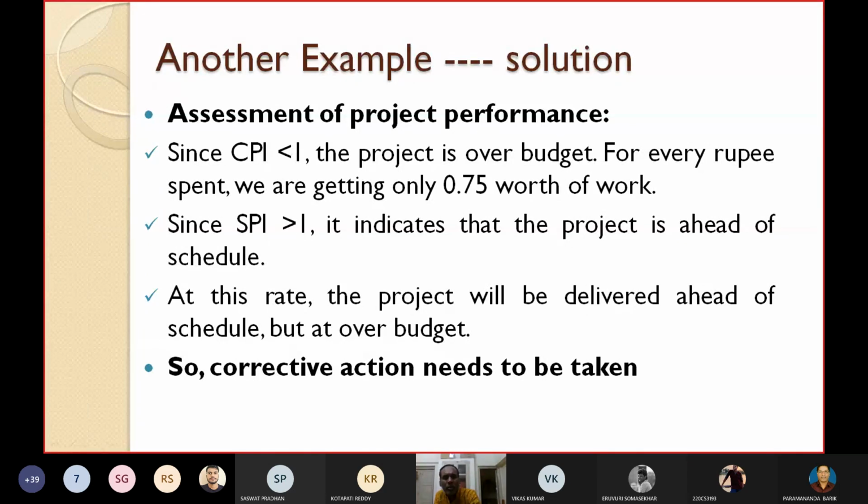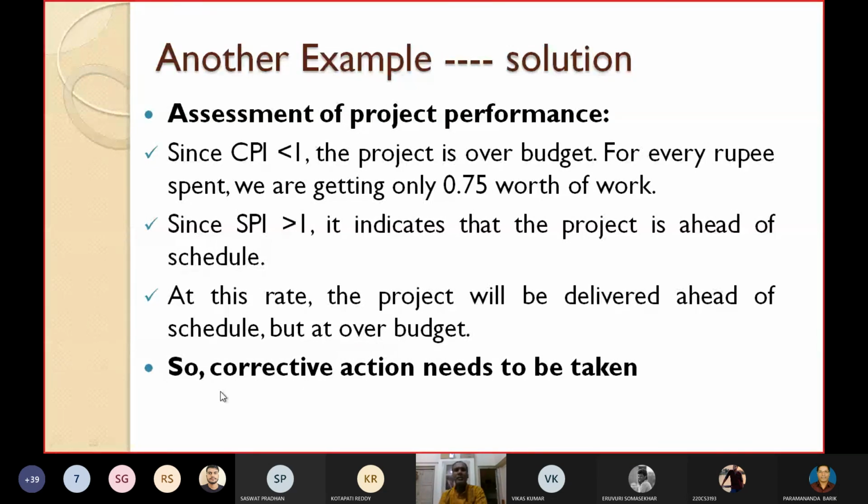And since SPI is greater than 1, the project is ahead of the schedule. It is not running late. At this rate, the project will be delivered ahead of schedule. The project can be completed before time, but over budget, because the cost is high.